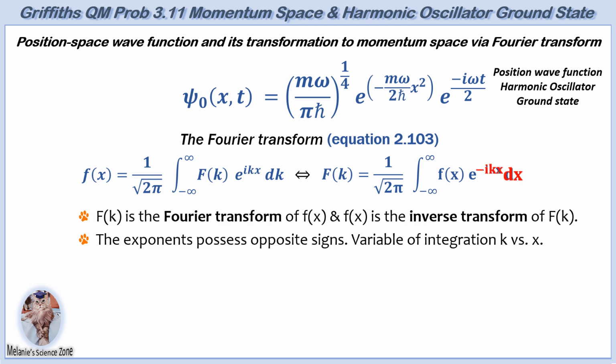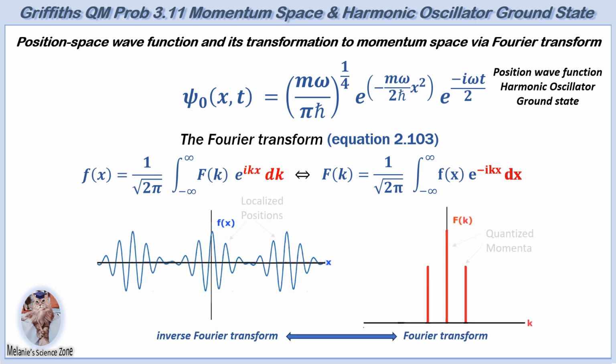F of k has a negative exponent and integration over x, and is conventionally defined as the Fourier transform of f of x, having a positive exponent and integration over k. f of x is defined as the inverse Fourier transform of F of k. The Fourier transform breaks a function into its constituent frequencies, or in this context, momenta. The inverse Fourier transform reconstructs the original function from its spatial frequency components.